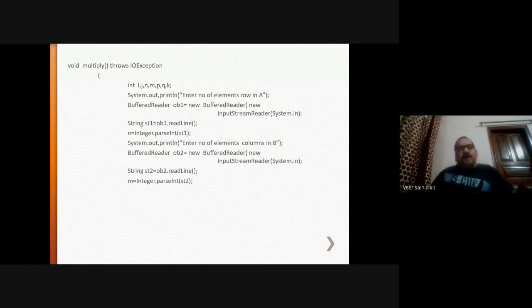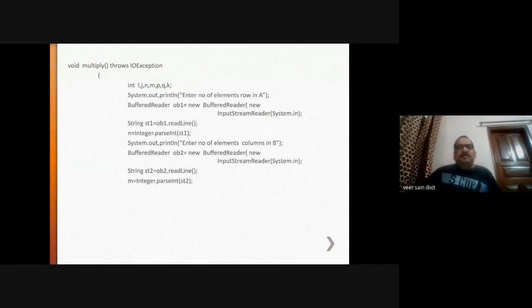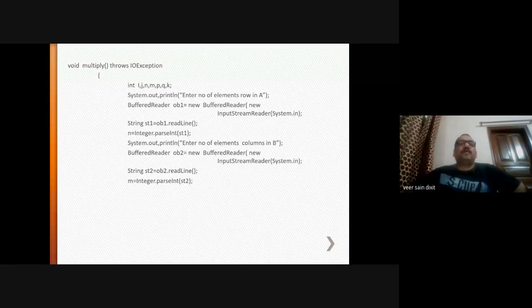I think all of you are comfortable with the concept of matrices. Any confusion in matrix multiplication? Whenever you multiply two matrices, always multiplication will be done row by column.